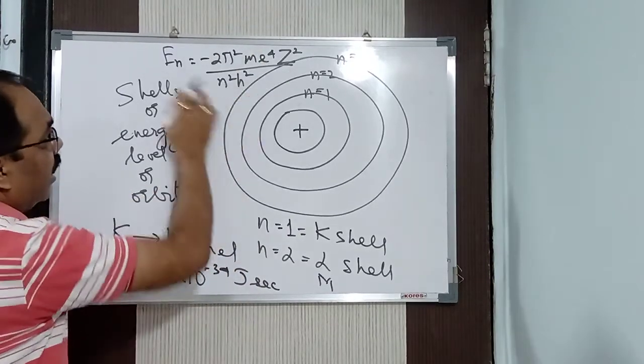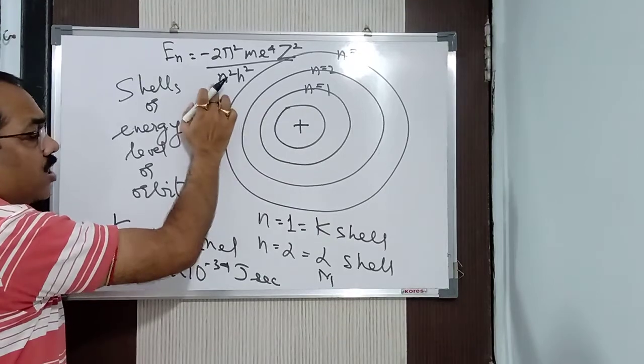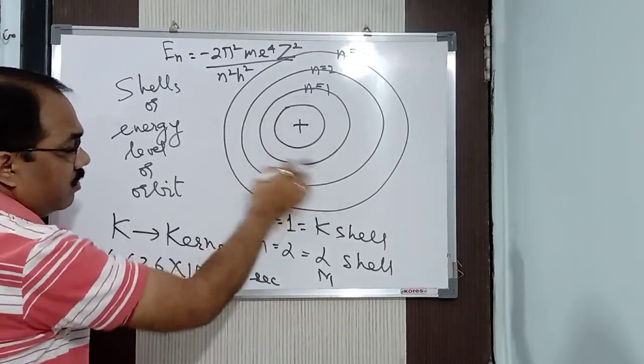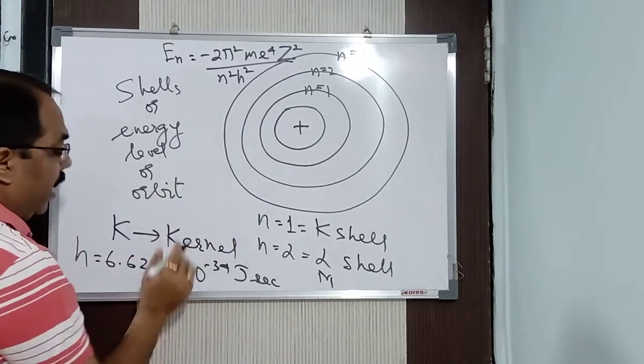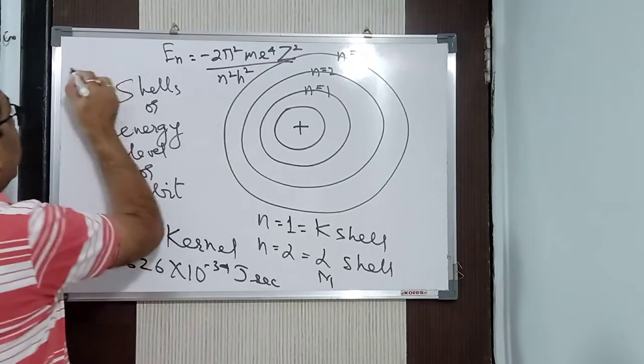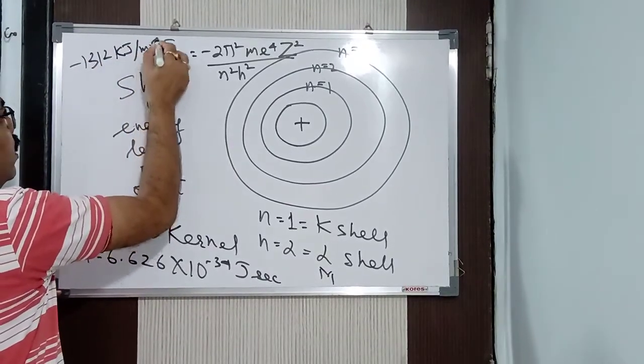So when you put in all these values, and put the value of n as 1, the first shell, which is called the ground state energy, you will get the value for the first shell, the first orbit, as minus 1312 kilojoules per mole.